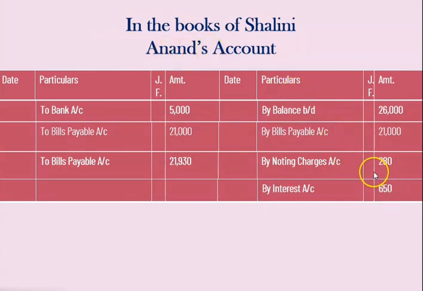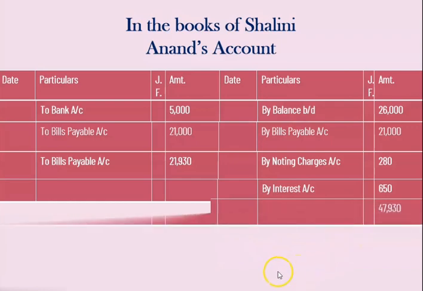So the new bill is drawn, in which we are going to add the amount of the bill, that is 21,000 rupees plus noting charges plus interest, and the total amount is 21,930. Therefore the new bill that Shalini has accepted, the journal entry is Anand account debited to bills payable account 21,930, right? So this is what we have done in the journal entry.